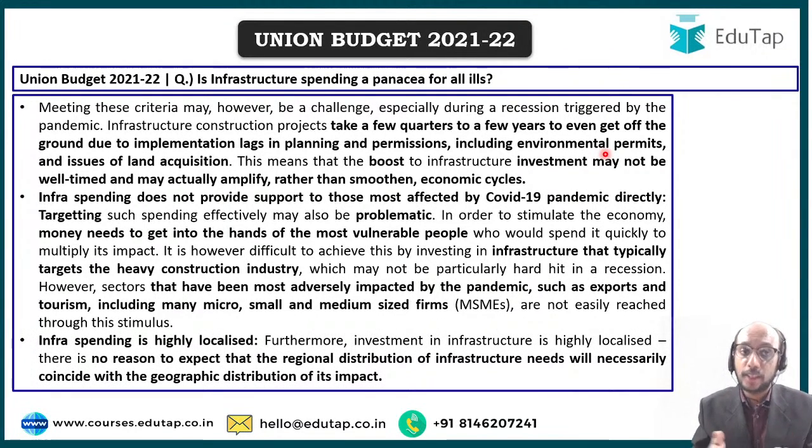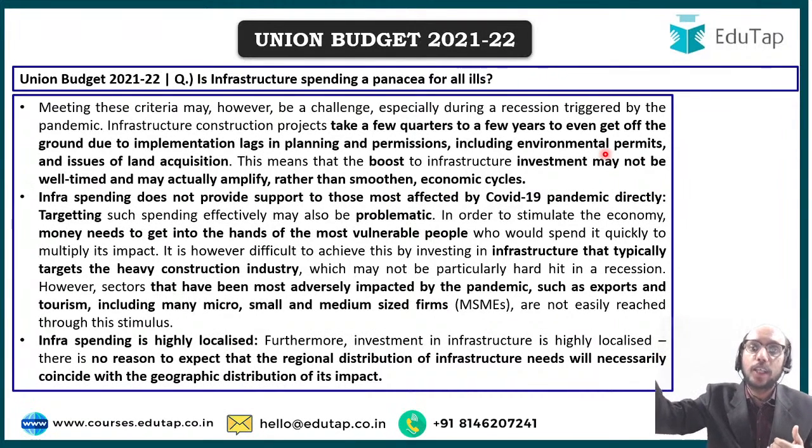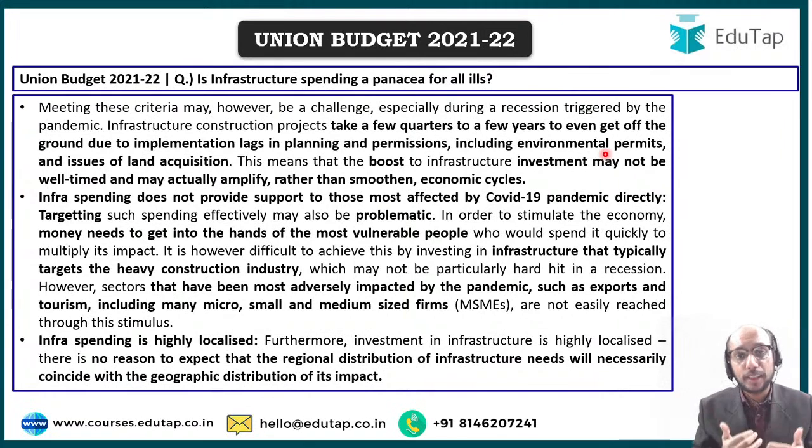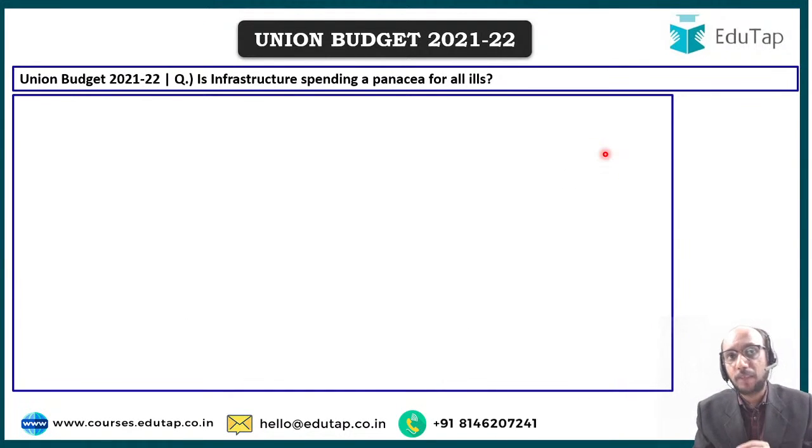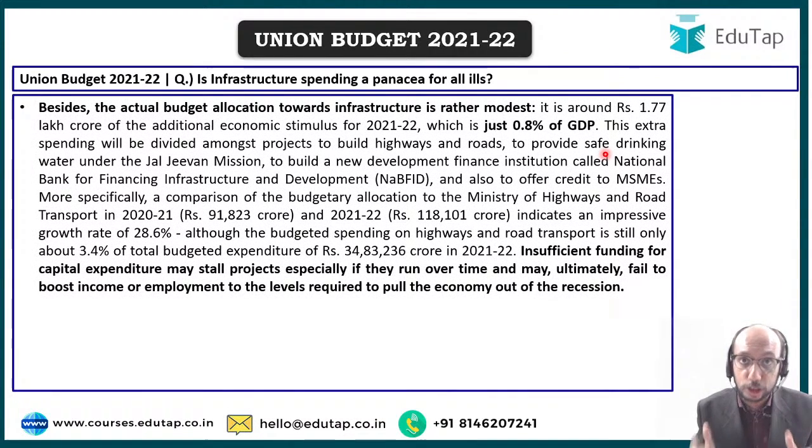As I mentioned, if I am sitting in one part of the country and the infrastructure spending is happening in a totally different part of the country, how is it going to help me? I really don't know. Infrastructure spending is highly localized. We are not at all sure how infrastructure created in one part of the country helps those who are extremely vulnerable in another part. That is something infrastructure spending cannot ensure.